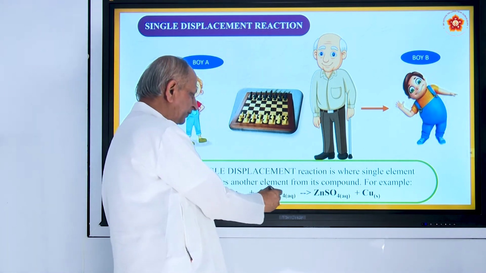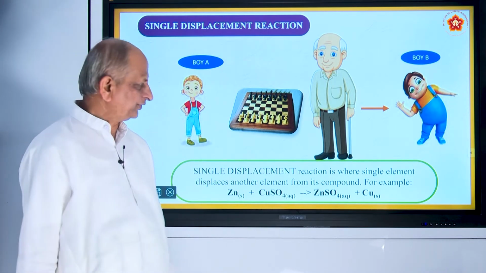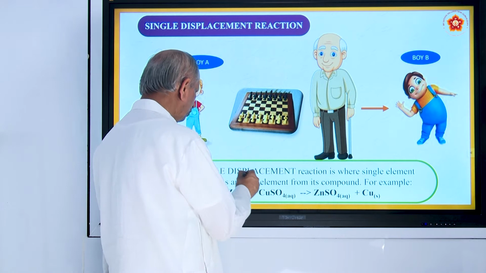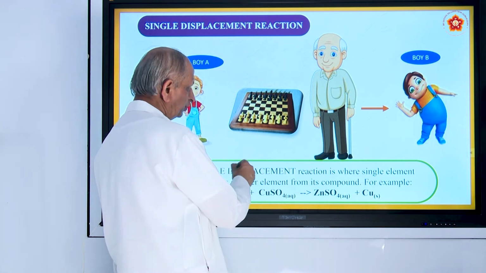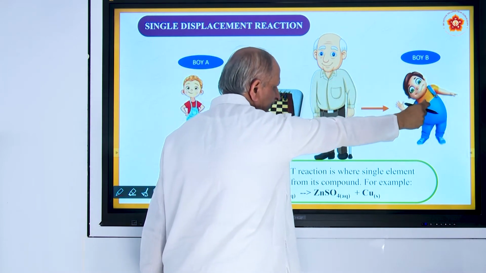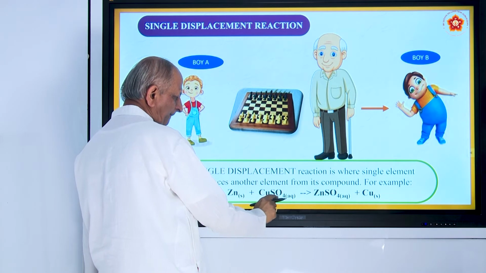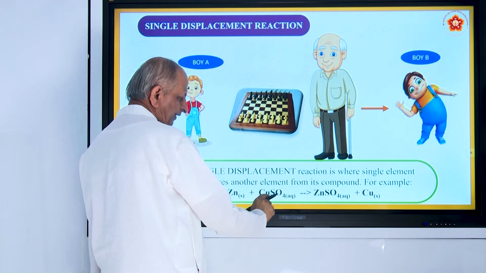So, copper sulphate, what is the color of copper sulphate solution? Blue color. We also call it blue vitriol. So, here just like this, boy A is displaced by boy B, means one of the metals in this compound is displaced.